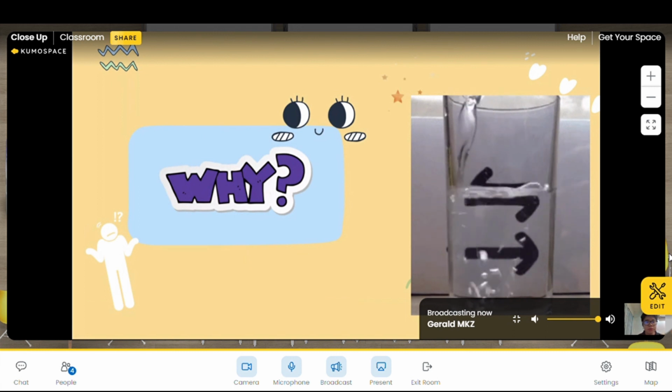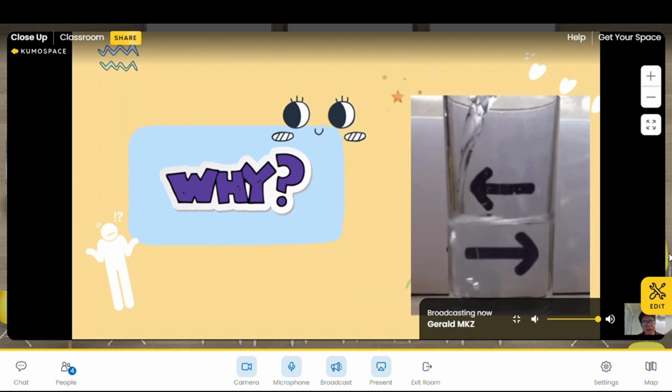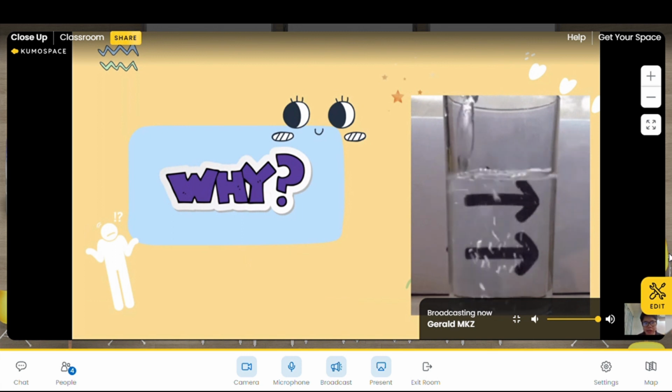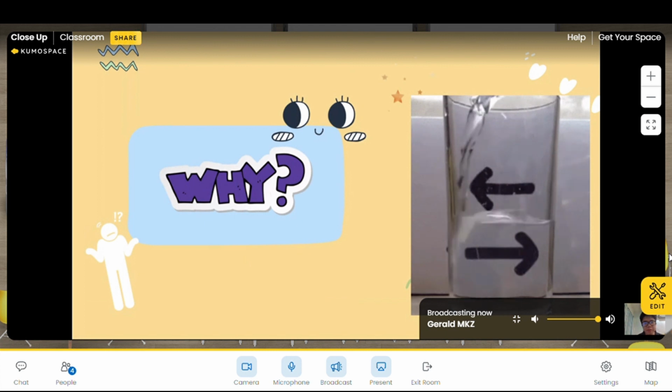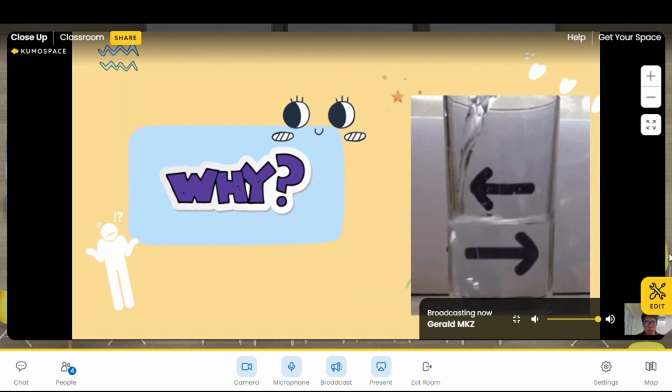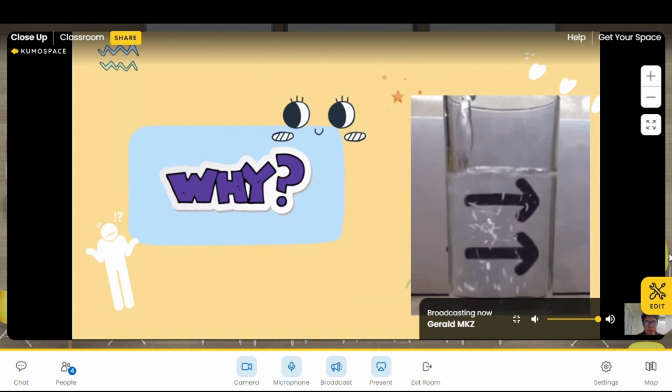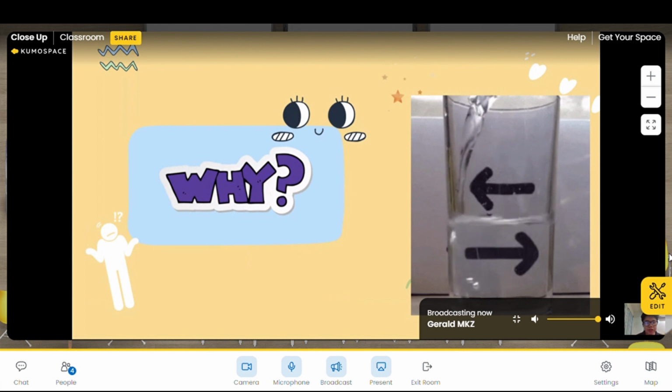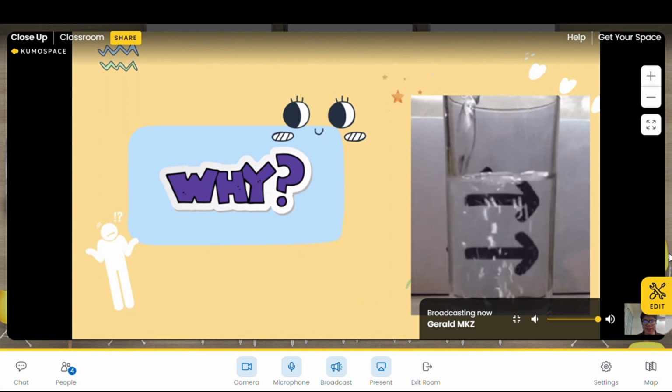Okay. So when the light passes through the water, it begins to bend, correct? So the light from the head of the arrow and the light from the tail of the arrow, when it passes through the water, bend and overlap each other. When they overlap, the light bends to the other side, which causes it to cross over, and the arrow direction becomes opposite.